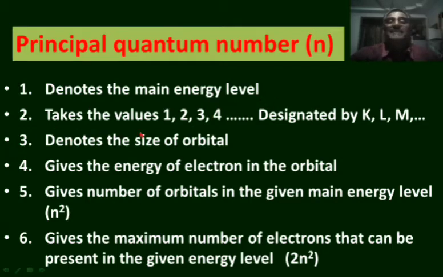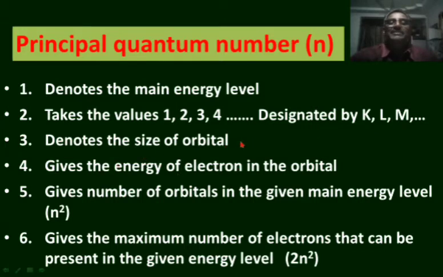It takes the values 1, 2, 3, 4 and so on and designated by the symbols K, L, M and so on. It denotes the size of the orbital and it gives the energy of electron in the orbital.